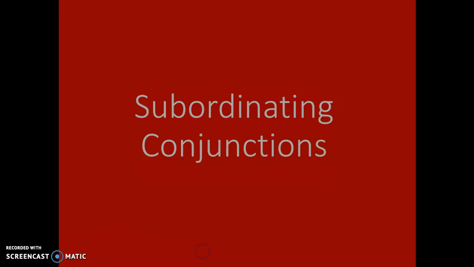Subordinating conjunctions create complex sentences by joining grammatically unequal elements: subordinate or dependent clauses and main or independent clauses. Subordinate clauses cannot stand alone as a sentence. Subordinating conjunctions cannot move about in the sentence, and they usually come first in the subordinate clause. To recognize the difference between a preposition and a subordinating conjunction, look at the entire sentence. If the word is followed by a noun phrase, then it's a preposition. If it is followed by an entire sentence, then it's a subordinating conjunction.